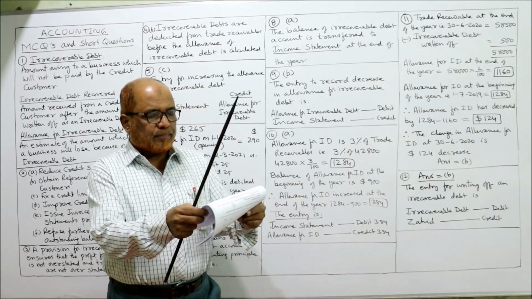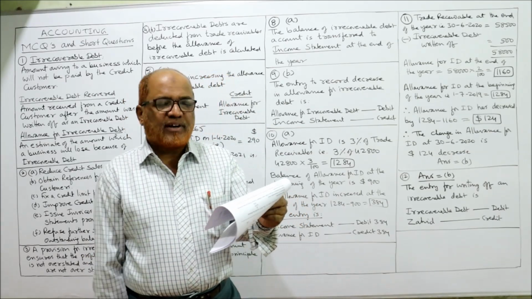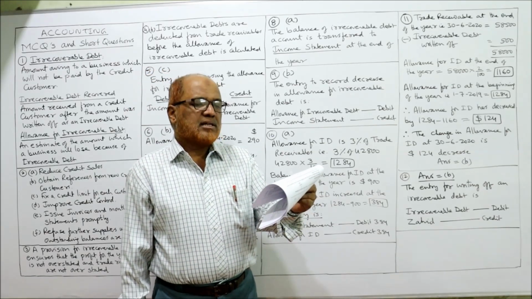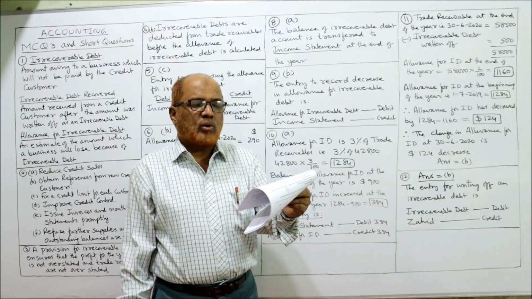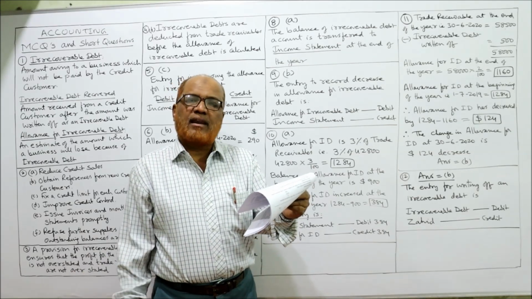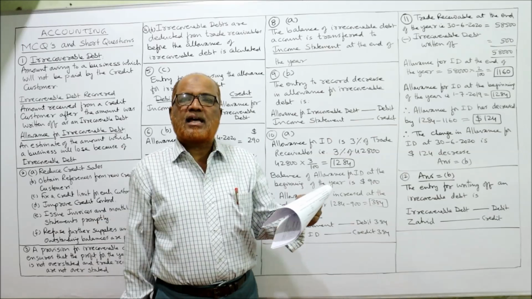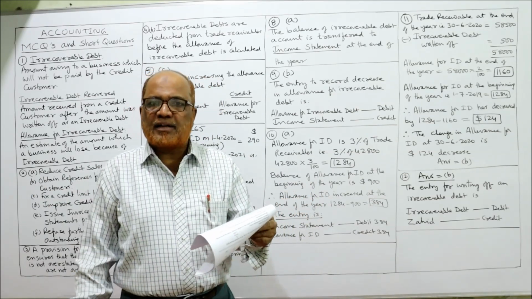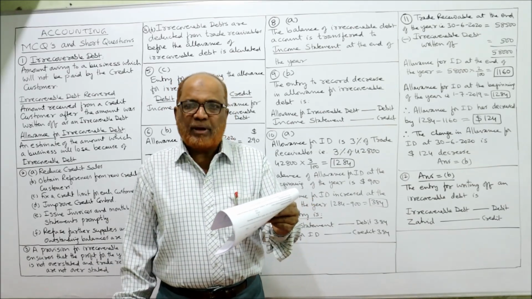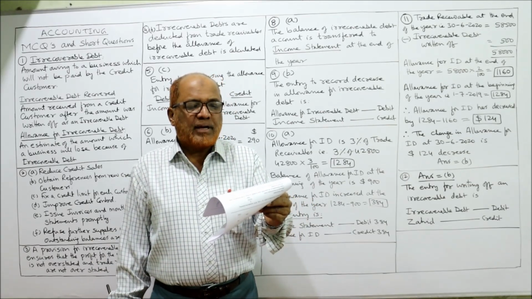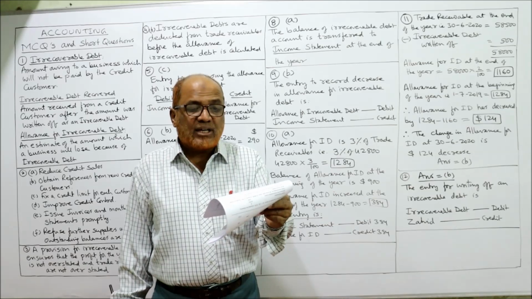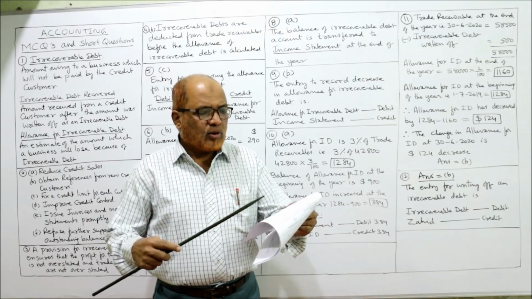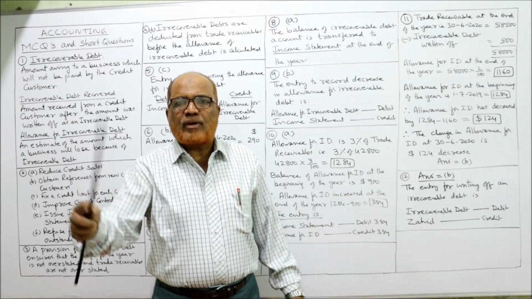Next, 12th problem. This is the last problem for this video. A trader sold goods to Zahid on credit. Zahid failed to pay the amount owing and it was written off as irrecoverable debt. Zahid is a credit customer. The business sold goods to Zahid. He is a credit customer and there is an amount due from him. What entries will the trader make to write off as irrecoverable debt? This amount is due. Amount is not given, but amount is due from Zahid.